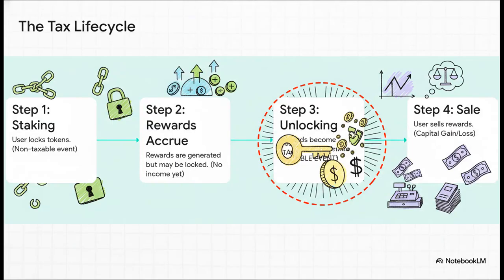Let's just walk through the life cycle here. Locking up your tokens to stake, not a taxable event. While your rewards are piling up, if they're locked and you can't touch them, still no income. The taxable event, the moment the IRS tax clock starts ticking, is step 3. The exact instant those rewards are unlocked and available to you. That's when you report their fair market value as income. Selling them later, that's a totally separate event that triggers a capital gain or loss.